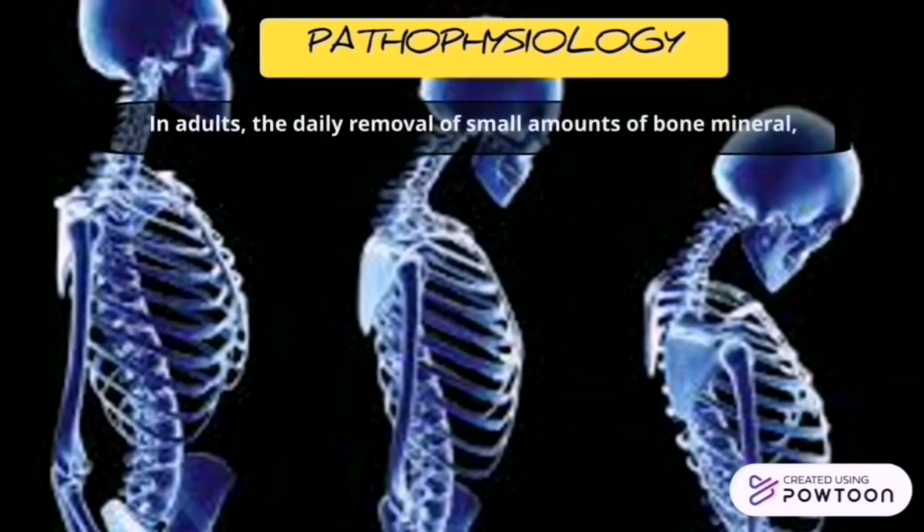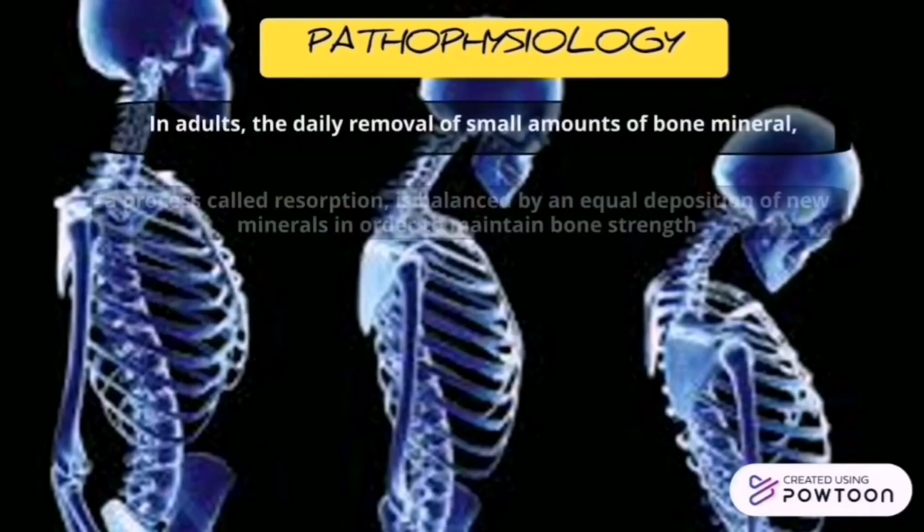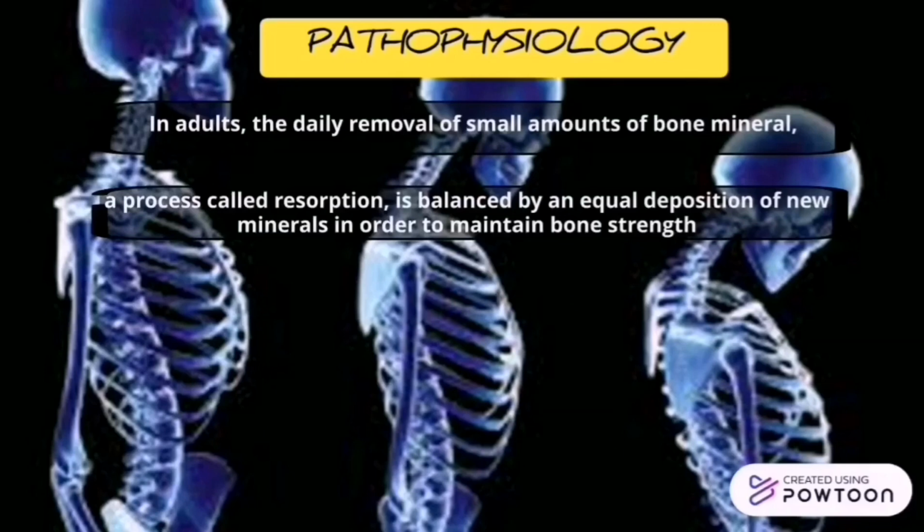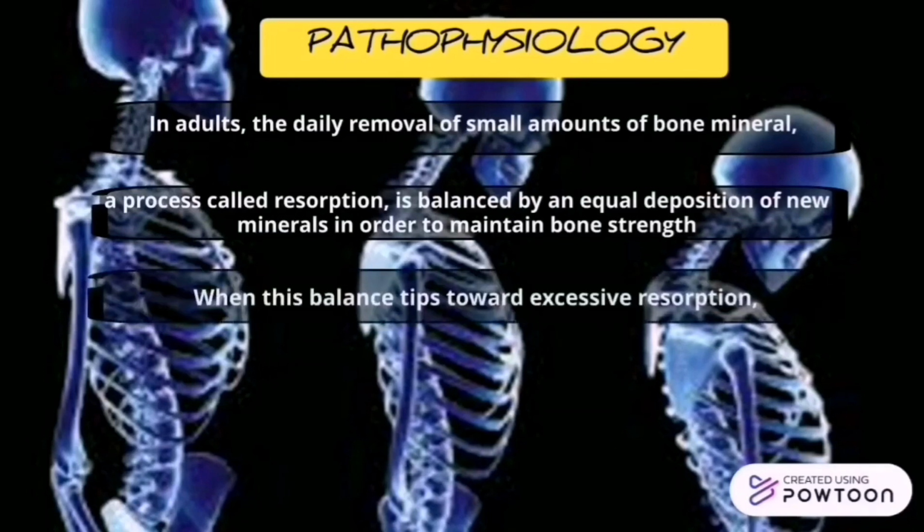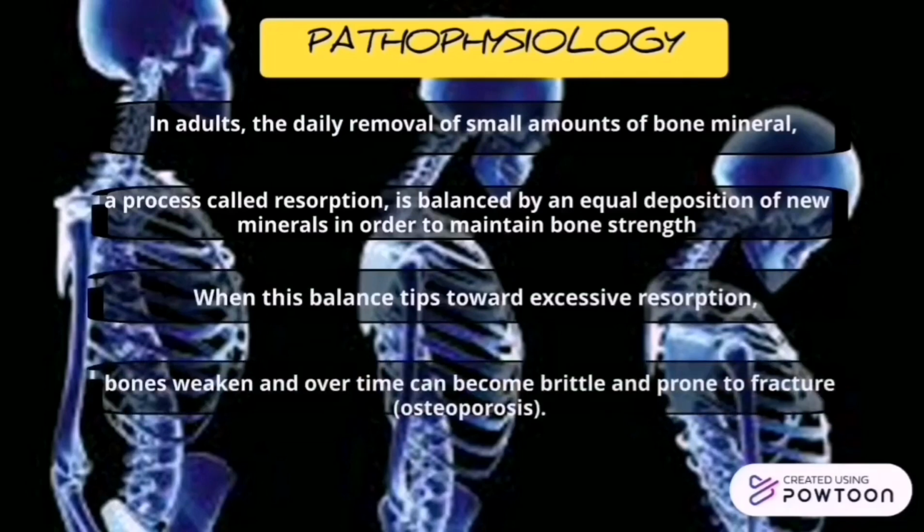In adults, the daily removal of a small amount of bone mineral, a process called resorption, is balanced by an equal deposition of new minerals in order to maintain bone strength. When this balance tips towards excessive resorption, bones weaken and over time can become brittle and prone to fracture, which is osteoporosis.